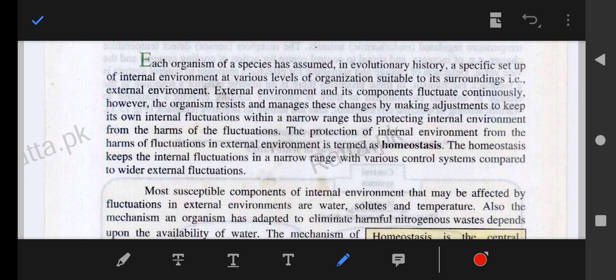Today we will discuss homeostasis and define it. The definition of homeostasis is the protection of the internal environment from the harms of fluctuations in the external environment.